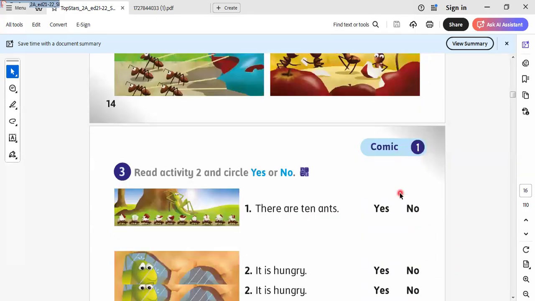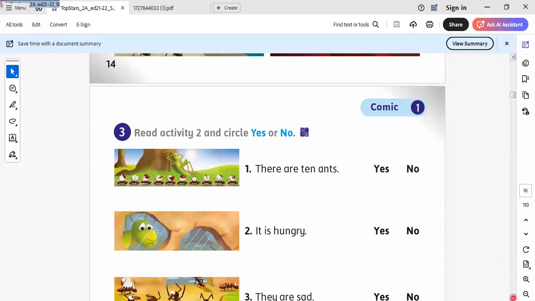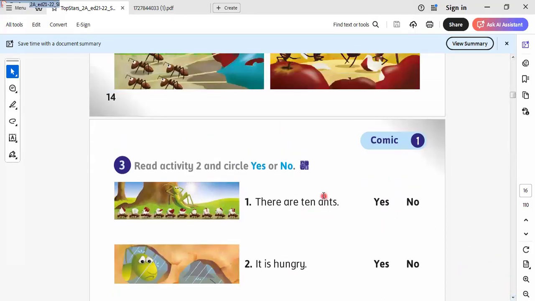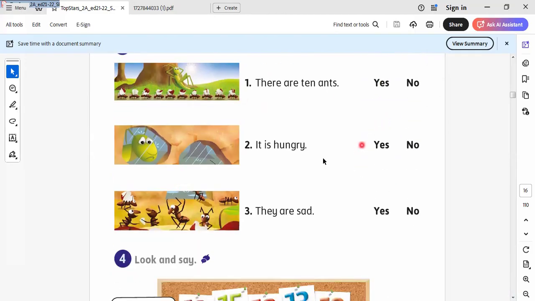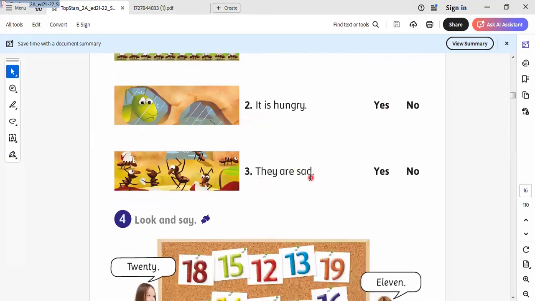Please come in. Here there are 10 ants. As we know, 10 ants. So I count it and then say yes or no. 1, 2, 3, 4, 5, 6, 7, 8, 9, 10. So will it be yes or no? Yes, it will be yes. Is it hungry? Yes, it's hungry here. Are they sad? No, it's not sad, it's happy.